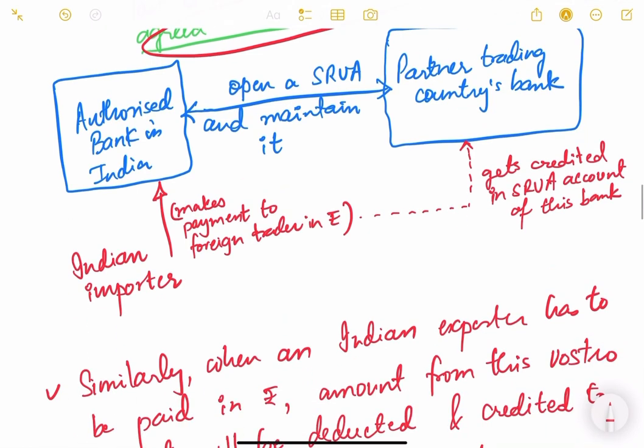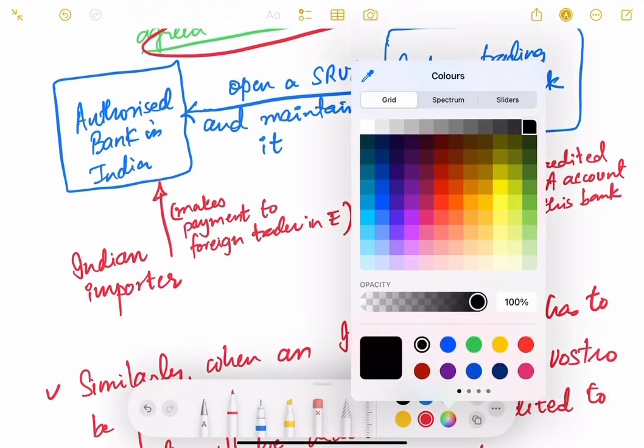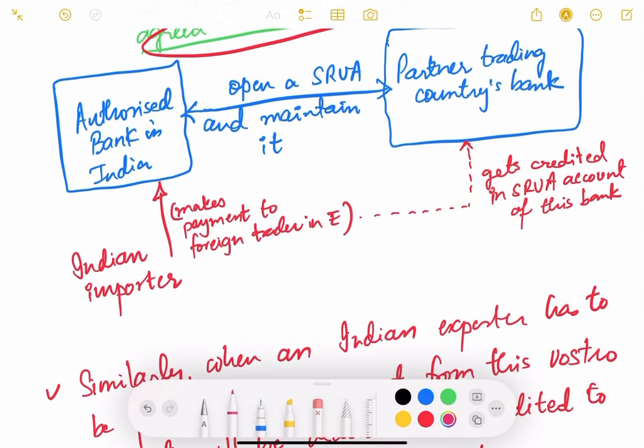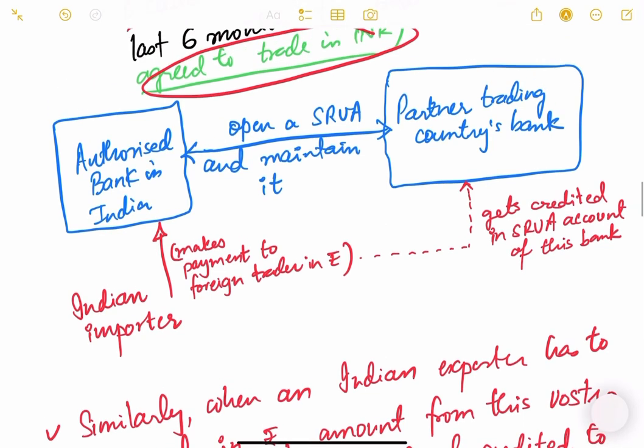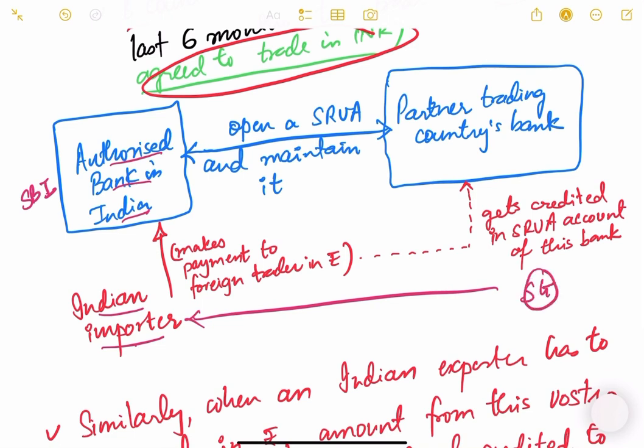Now let me explain how these Vostro accounts function. For example, there is an authorized bank in India, say the SBI. There is an Indian importer. So somebody is purchasing goods from, say, Singapore. So from Singapore, some Indian importer has imported some goods.